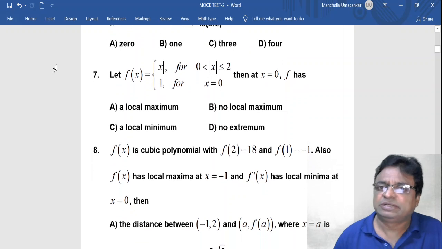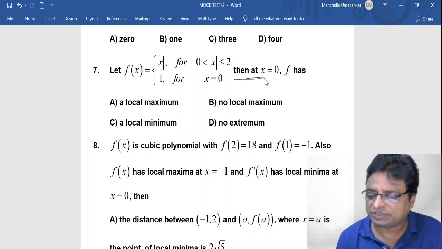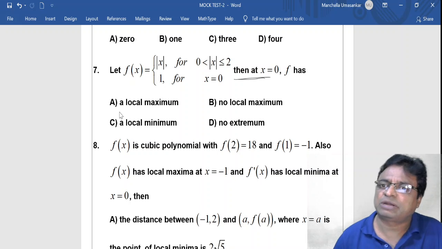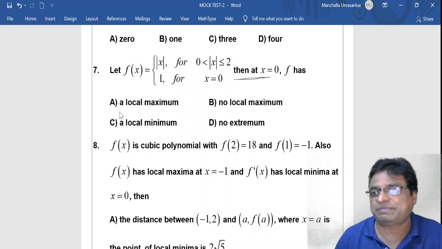Seventh question, if f of x is equal to mod x for 0 less than mod x less than or equal to 2 and is equal to 1 for x is equal to 0, then at x is equal to 0, f has: a, local maximum; b, no local maximum; c, local minimum; d, no extremum.